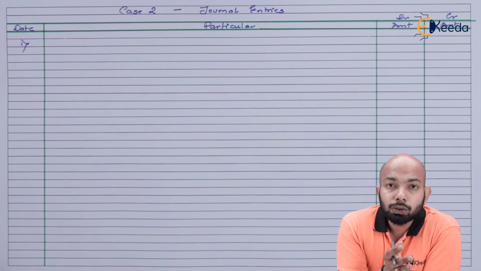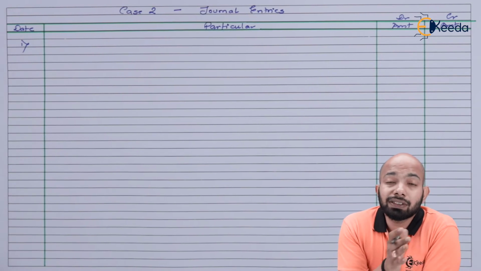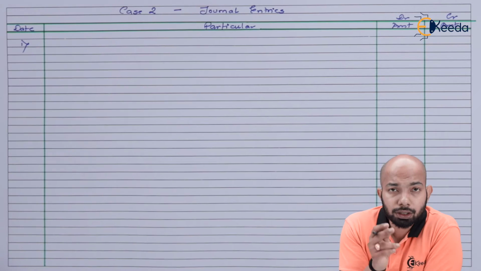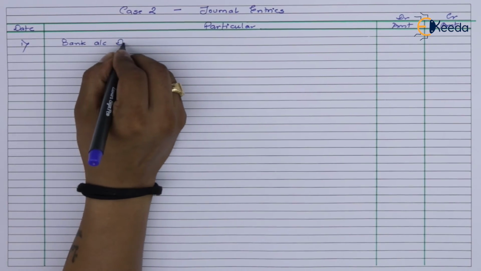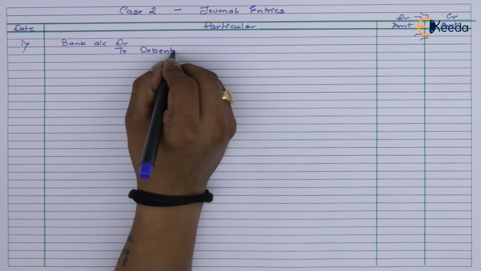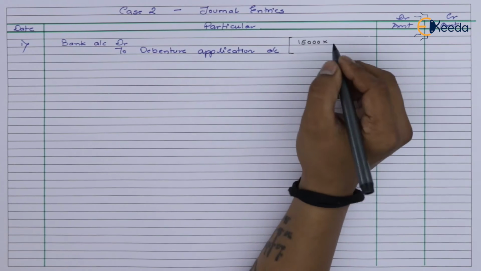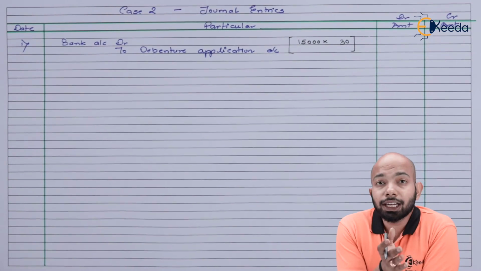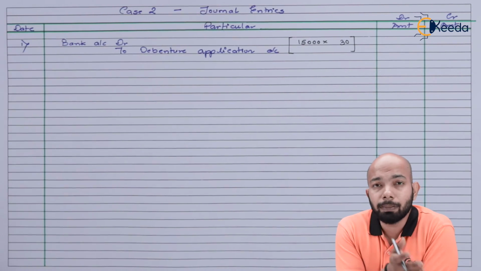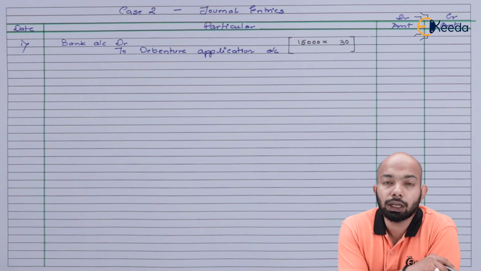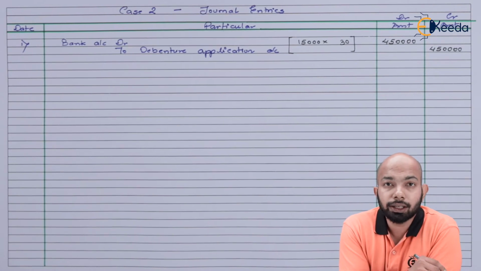Now in case 2, it is referred about Messrs. ABC Corporations who receive subscriptions for 15,000 debentures. So let's pass the entry for that application first. The application that was received was 15,000 multiplied by 30 rupees on application. Make the calculation and we'll mention the total on the outside columns. So 4,50,000 is the amount. We'll mention the narration down there.